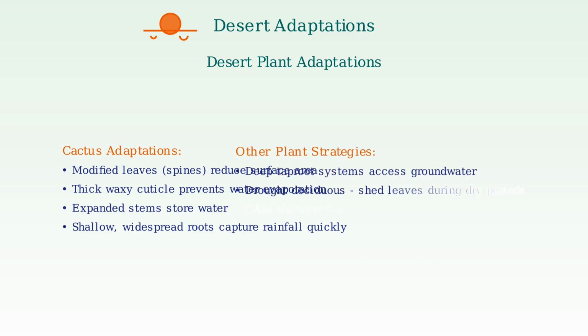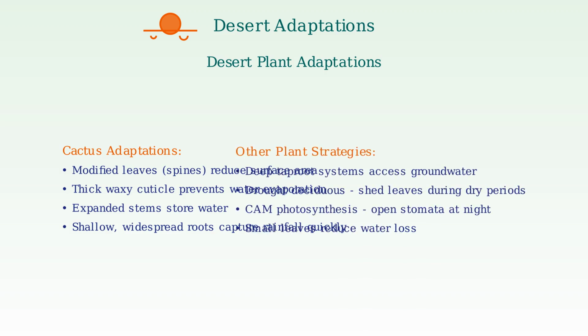Many desert plants have evolved different strategies. Some develop deep taproot systems to access groundwater. Others are drought deciduous, shedding their leaves during dry periods. CAM photosynthesis allows plants to open their stomata at night when it's cooler, and small leaves help reduce water loss through transpiration.